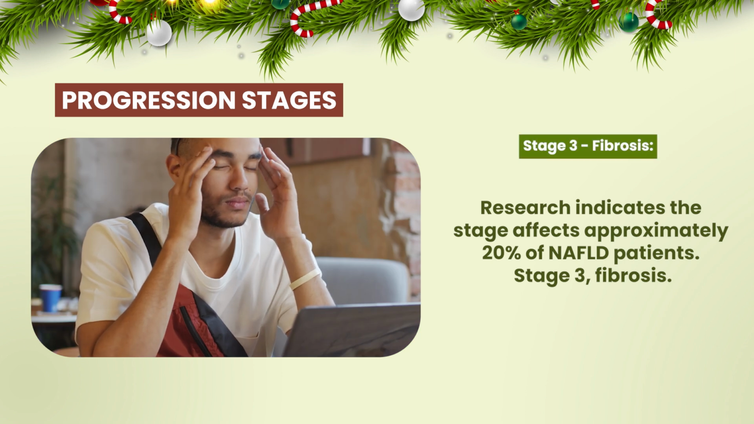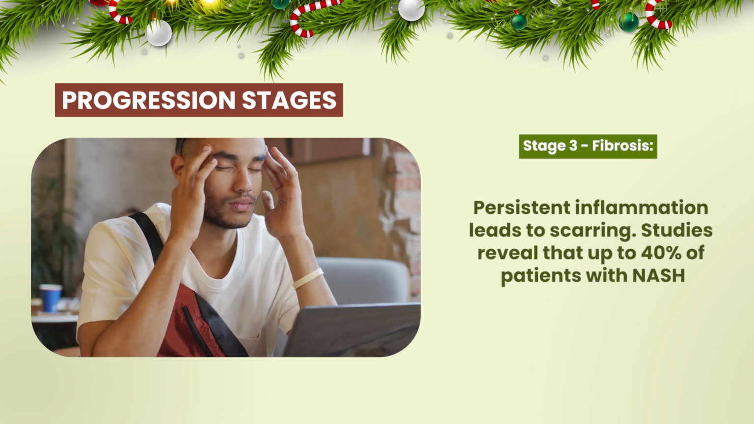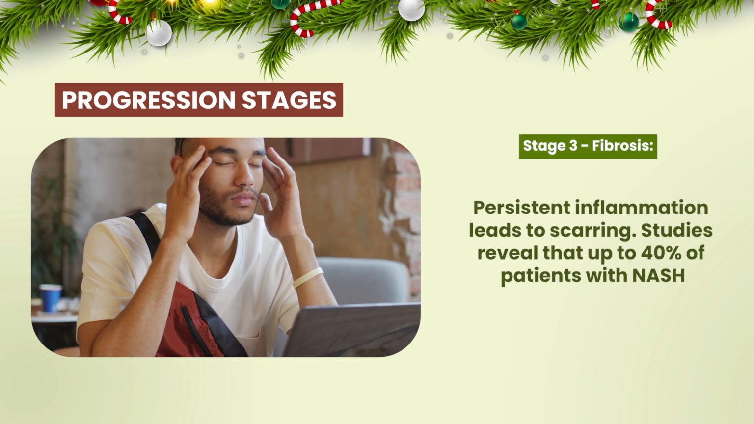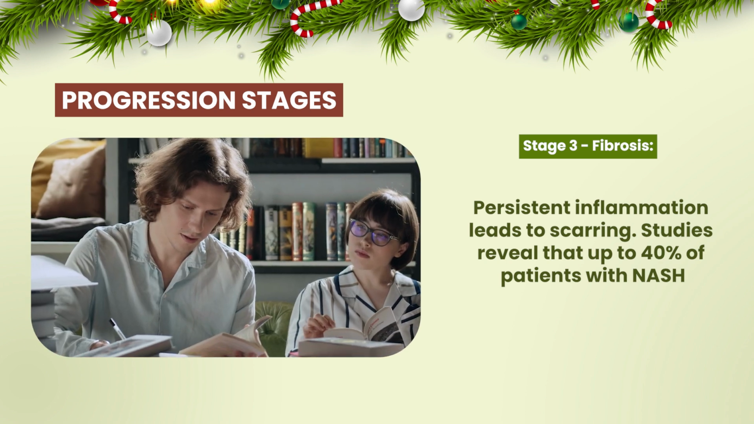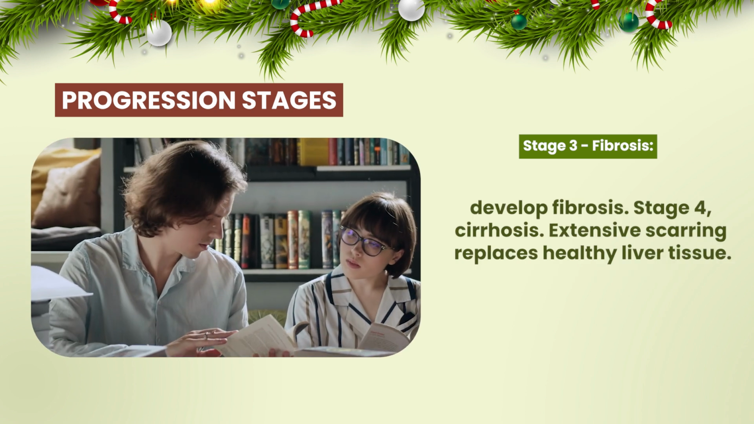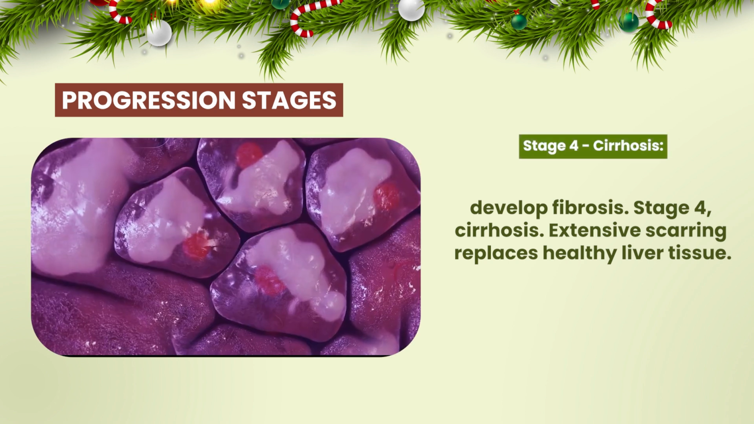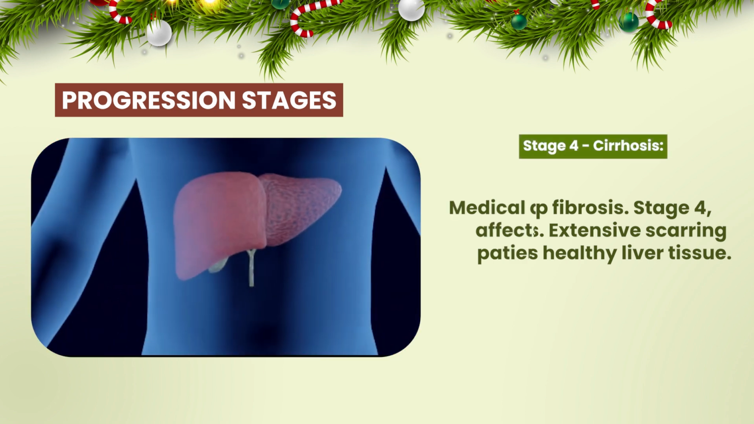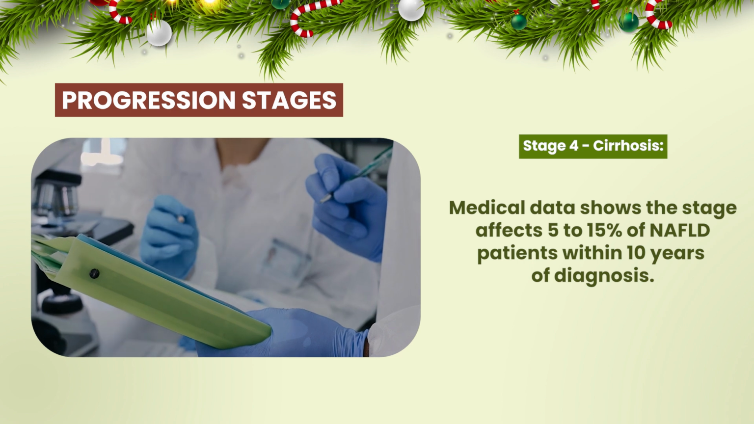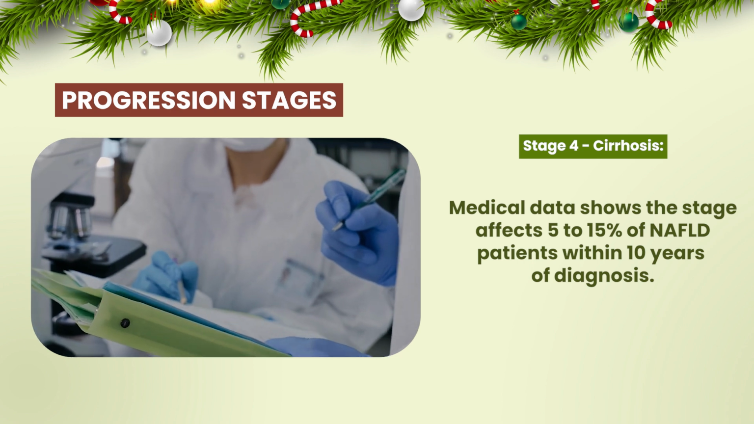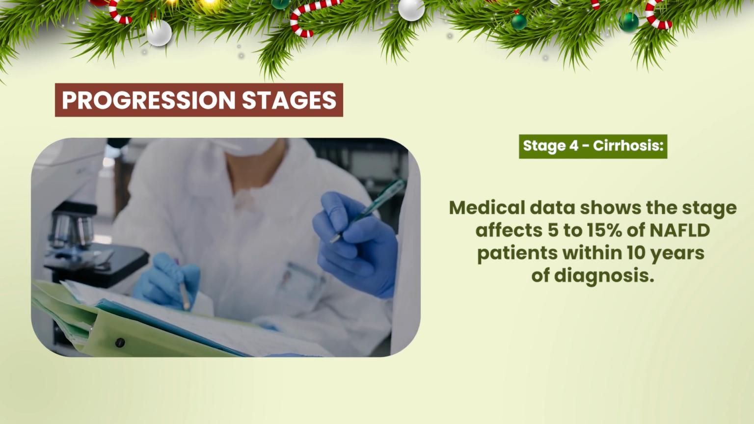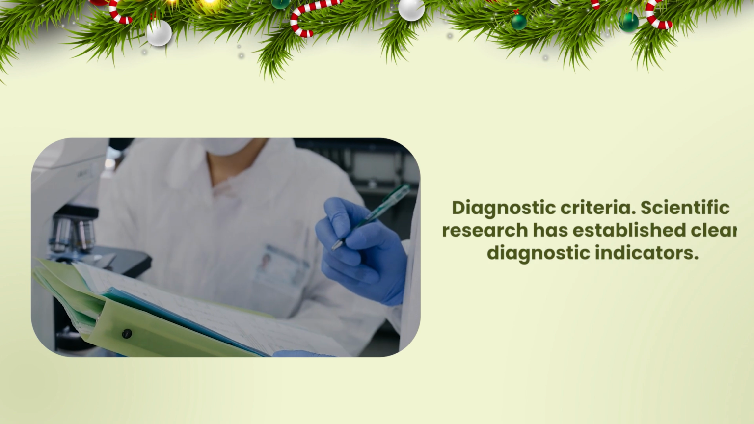Stage 3, fibrosis. Persistent inflammation leads to scarring. Studies reveal that up to 40% of patients with NASH develop fibrosis. Stage 4, cirrhosis. Extensive scarring replaces healthy liver tissue. Medical data shows this stage affects 5 to 15% of NAFLD patients within 10 years of diagnosis.